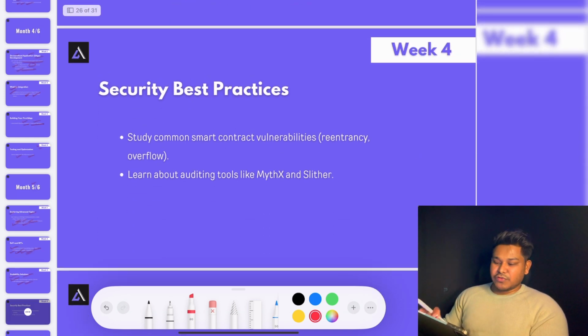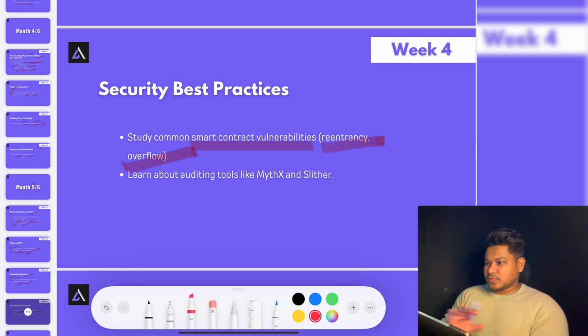Then come back to week 4. In that you have to focus on smart contract vulnerabilities like reentrancy and overflow. This one is the most common problem you will find in most smart contracts, and most newbies will commit this particular mistake when they write their contracts.